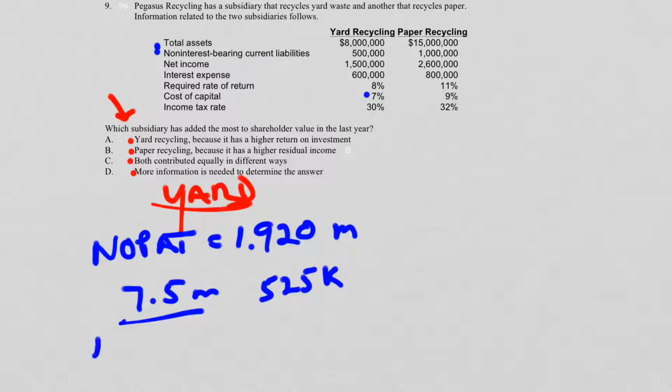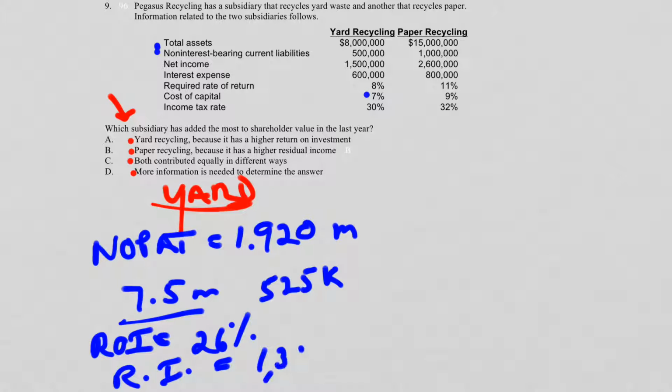So it turns out that the ROI, when we do the math, is going to be 1,920,000 over 7.5 million, and that equals 26% when I round it. And then the RI is going to be simply the 1,920,000 income minus the 525,000, the cost of capital, or 1,395,000.